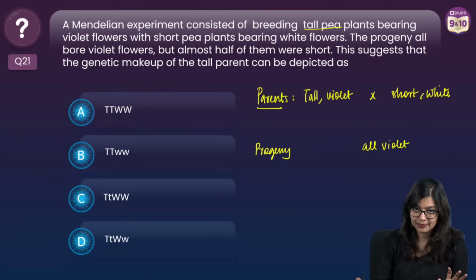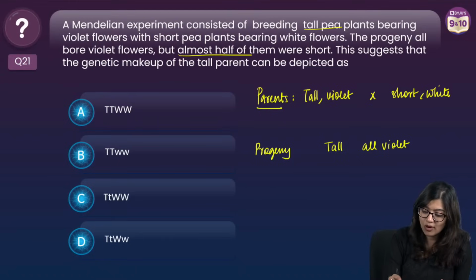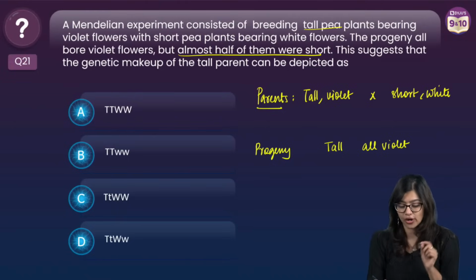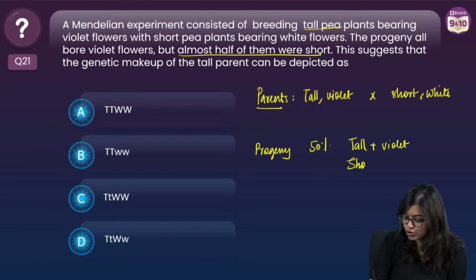All were violet. But what happened? We saw that some were tall, and they are also saying almost half of them were short, which means that 50% was tall with violet, 50% was short with violet.